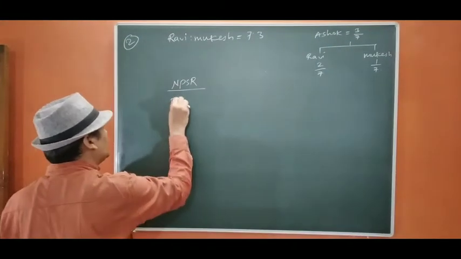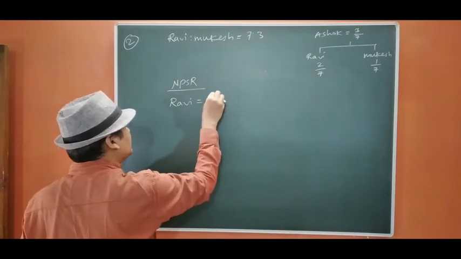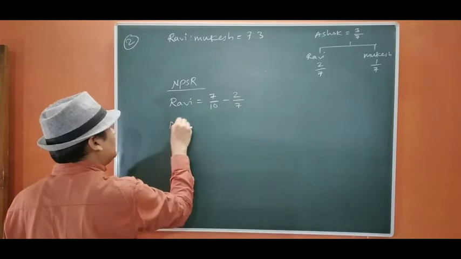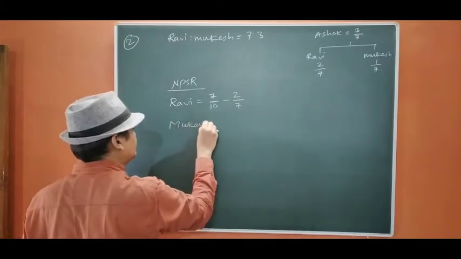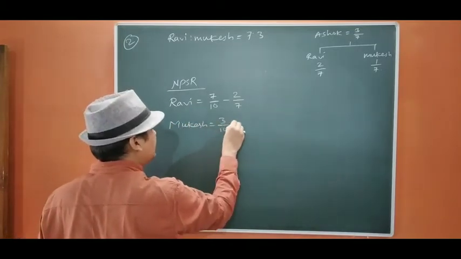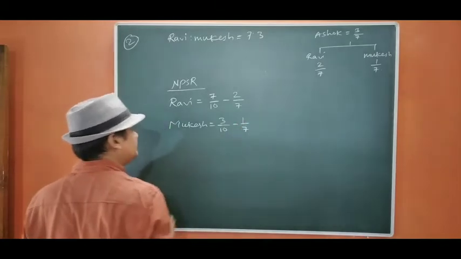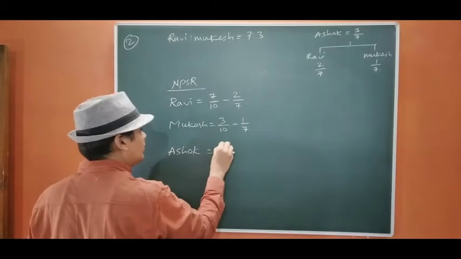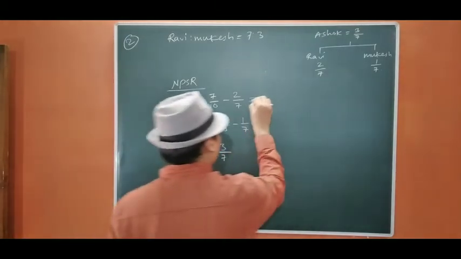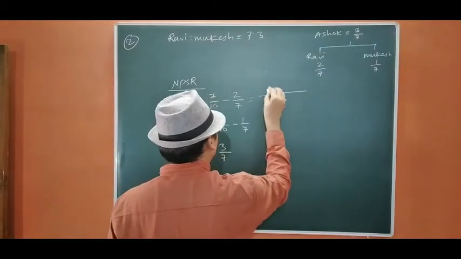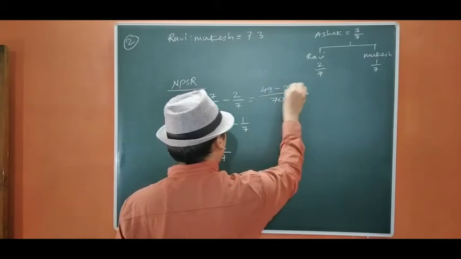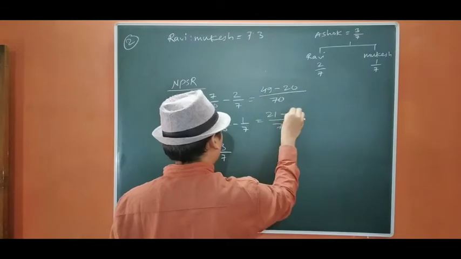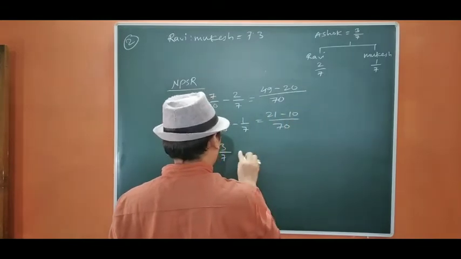Okay, now Ravi's share was 7 by 10. Out of that he is giving 2 by 7. Mukesh's share was 3 by 10 and he is giving 1 by 7. Ashok gets 3 by 7. Let us start. 70. 7 7s are 49, minus 20, 29. 70. 21 minus 10, 11.